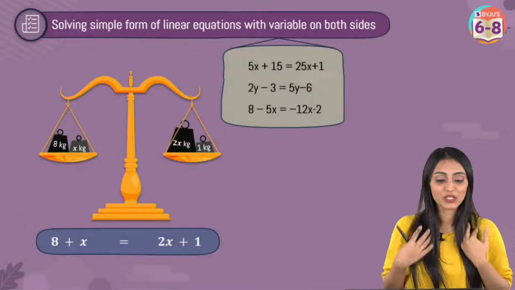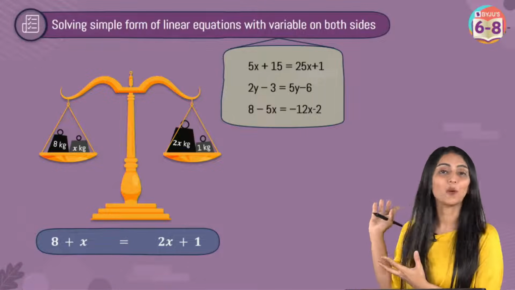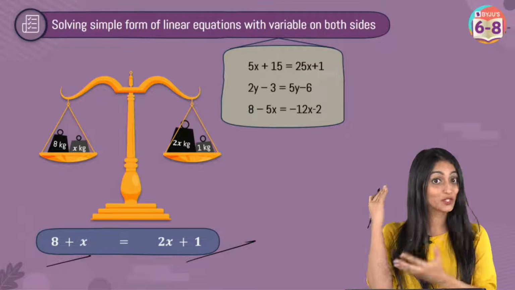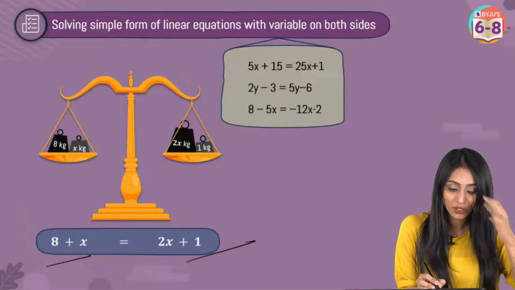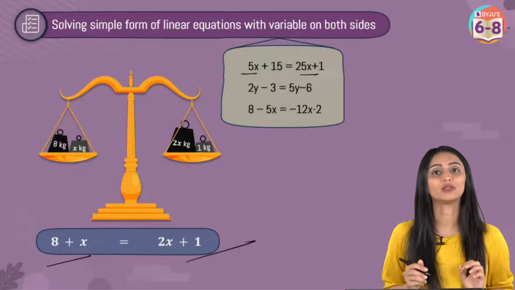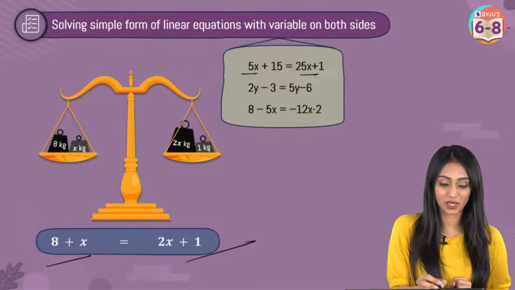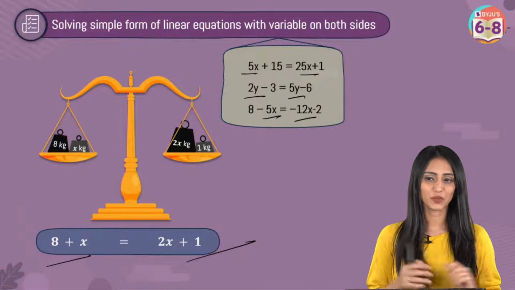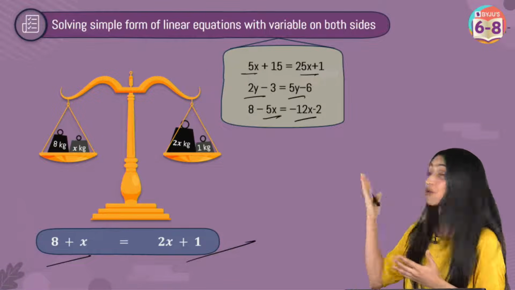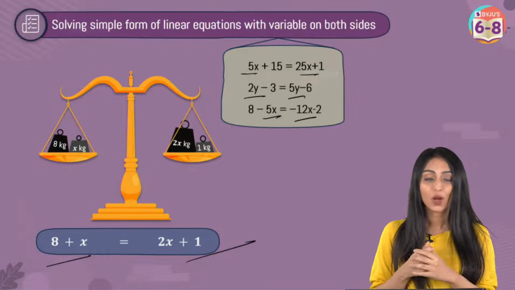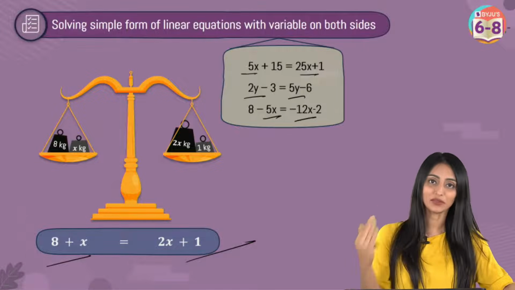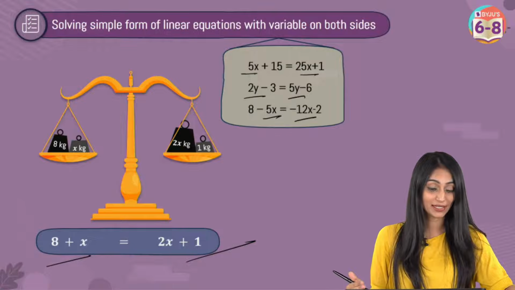Take a look here. This is showing that this is an equation, right? LHS and RHS both are equal. It is showing equality. You can see over here in these examples, variables are on both the sides. Here 5x and 25x, 2y here, 5y here, minus 5x here, minus 12x here. You have variables on both the sides. Constants also you can see, right? So how to solve such questions? Again, we will be using the two methods that we have learned, right?